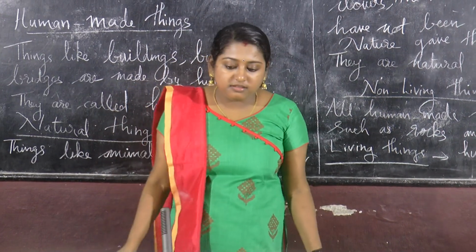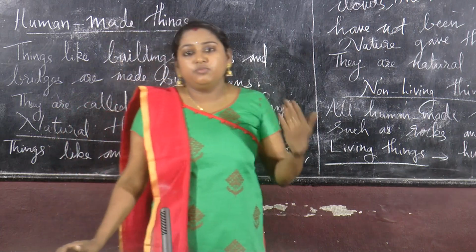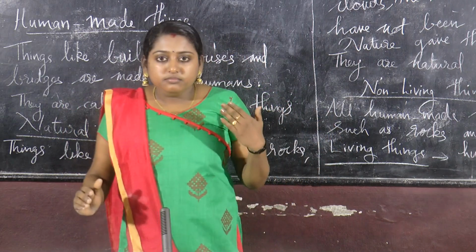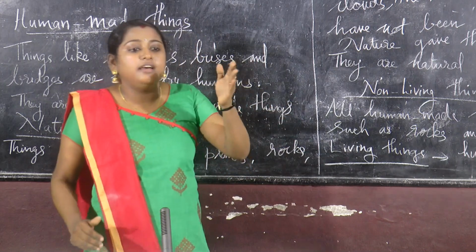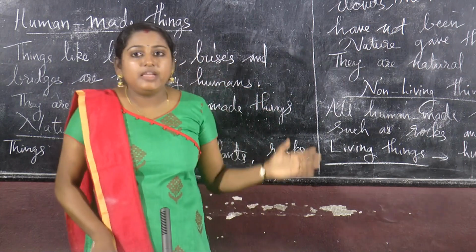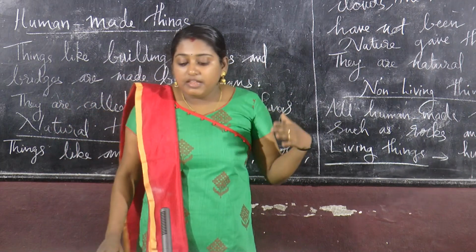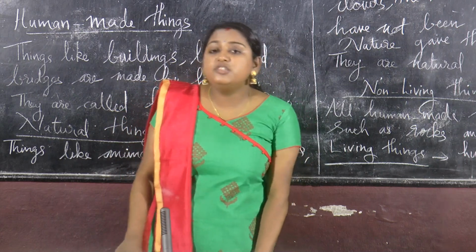This chair? These cannot move. So living things can move. This chair, bench, desk, fan, they cannot move. They are non-living things. We can find out living things because of these features. Clear?